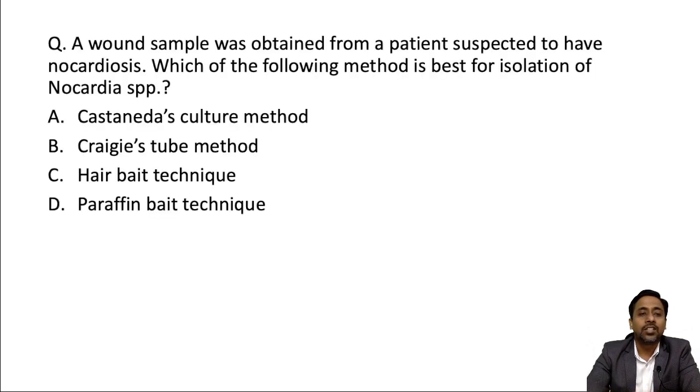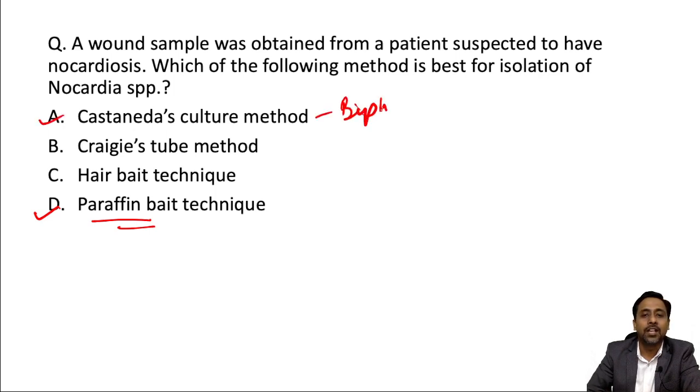So another question on this same topic: a wound sample was obtained from a patient suspected to have nocardiosis. Which of the following methods is best for isolation of Nocardia species? Among the options given, you can see the technique mentioned here is the paraffin bait technique. This paraffin bait technique is used for isolation of Nocardia. Castaneda's culture method is basically the use of a biphasic culture medium, and it is commonly used for typhoid fever and brucella, okay.